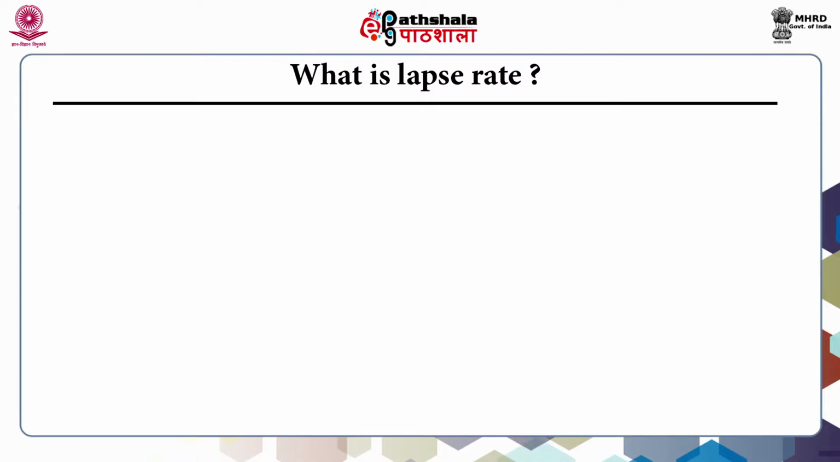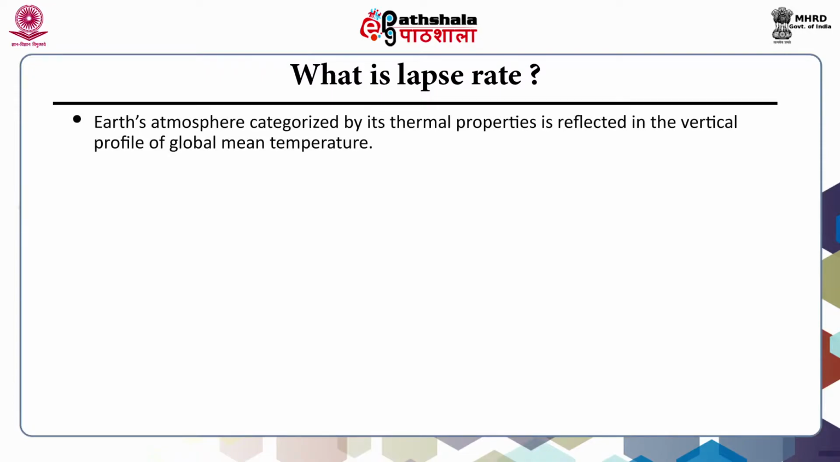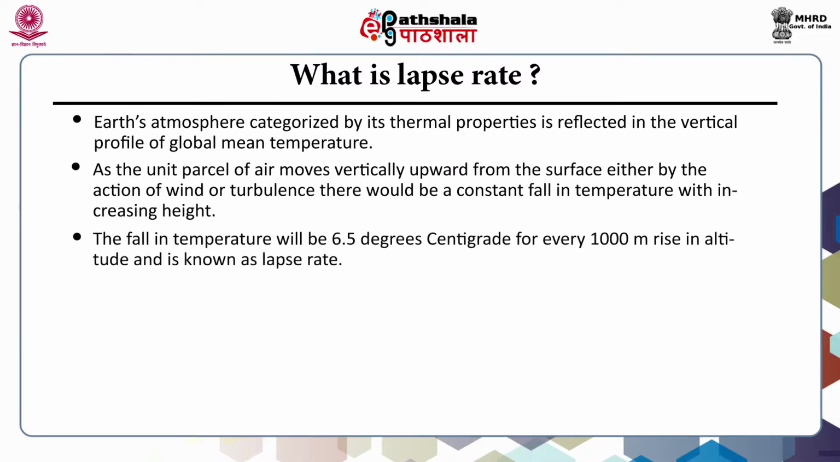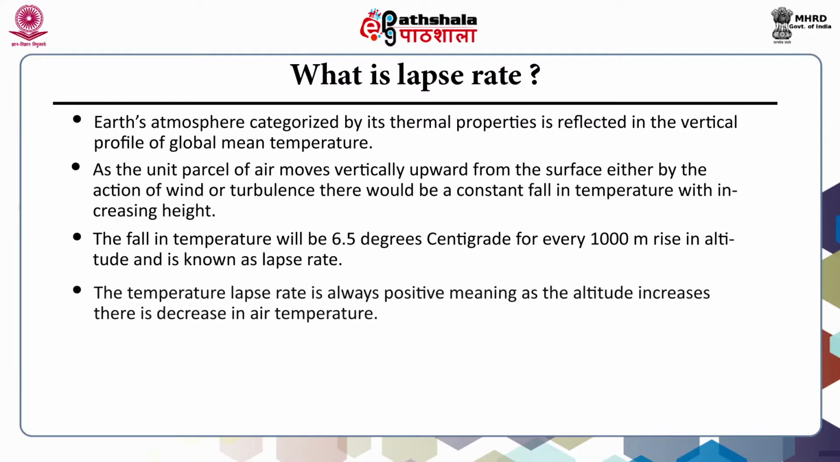Let's start with lapse rate. The Earth's atmosphere, categorized by its thermal properties, is reflected in the vertical profile of the global mean temperature. As a unit parcel of air moves vertically upward from the surface, either by the action of wind or turbulence, there would be a constant fall in the temperature with increasing height. The fall in the temperature will be 6.5 degrees centigrade for every 1000 meter rise in altitude, and it is known as lapse rate. The temperature lapse rate is always positive. That means as altitude increases, there is a decrease in the air temperature.